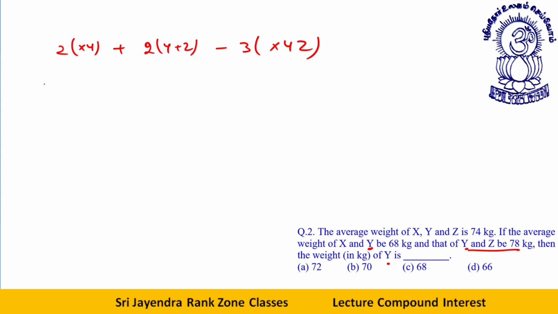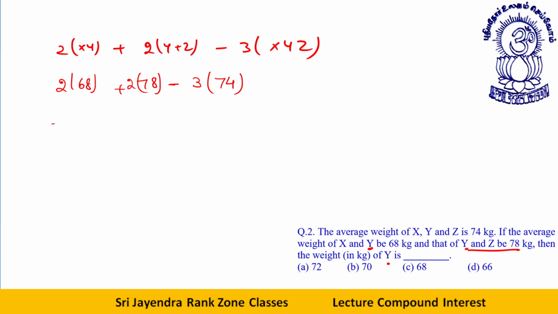Okay. So double of xy is how much? 68, plus double of yz, that is 78, minus triple of xyz, that is 74. Okay, dear friends. So far clear?